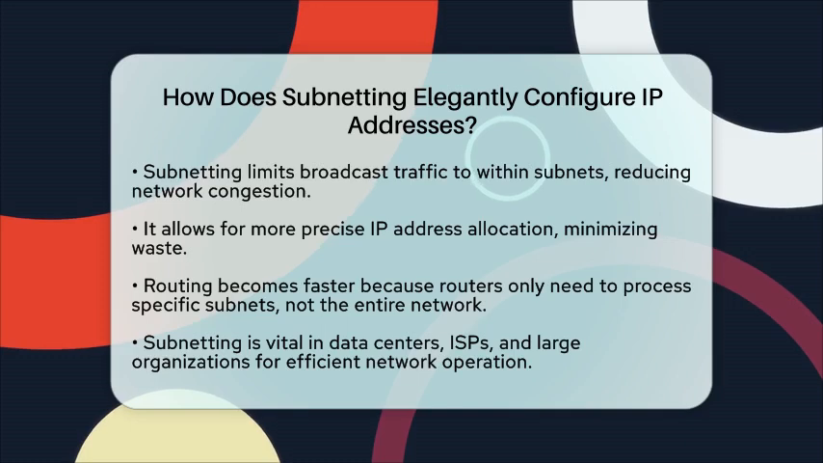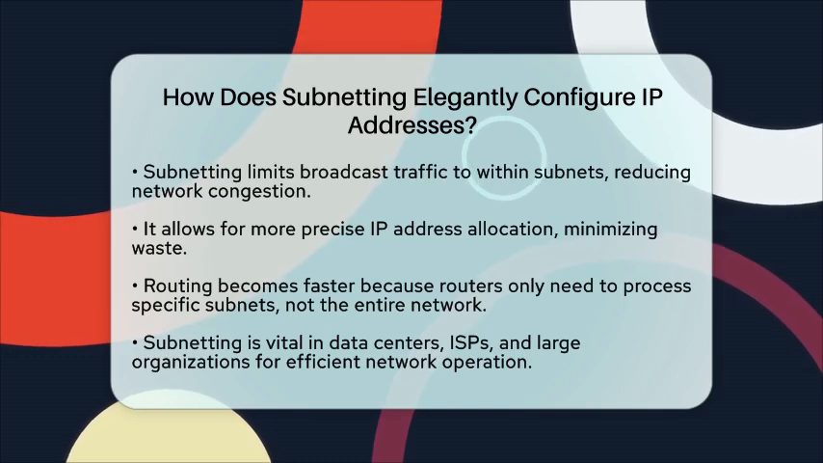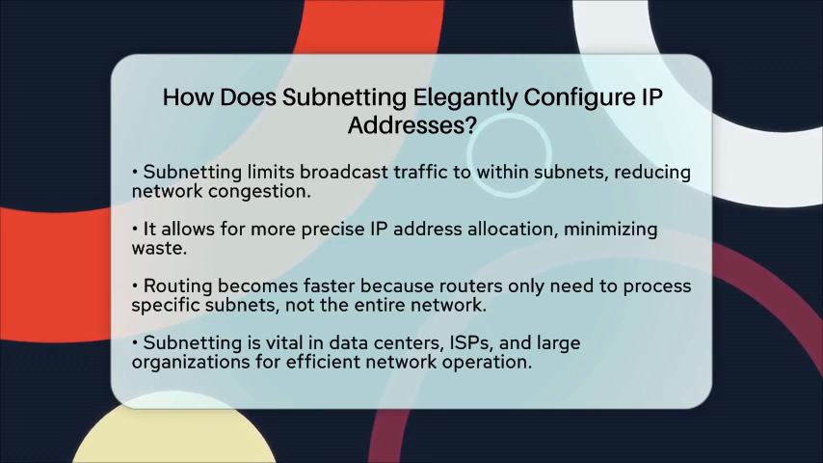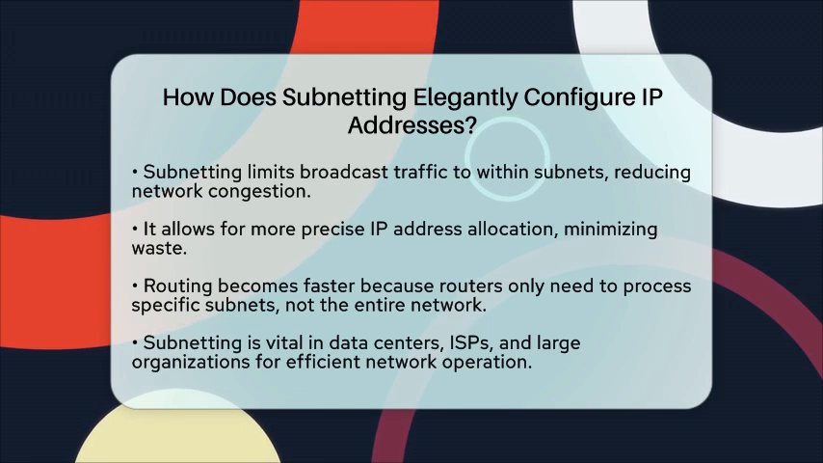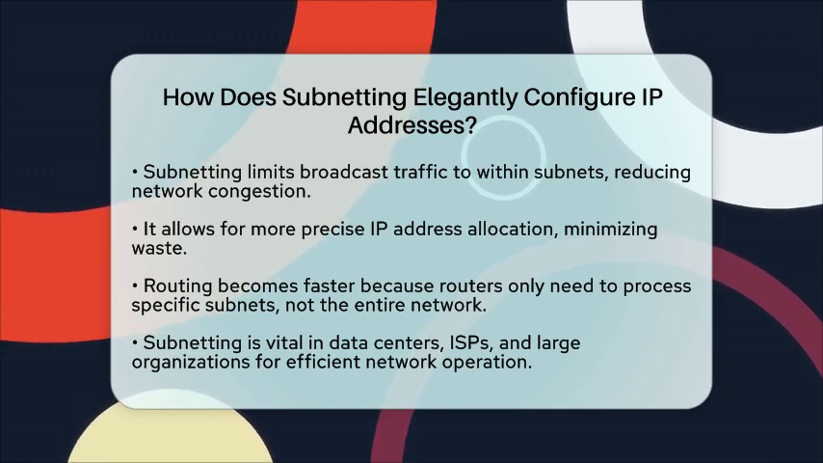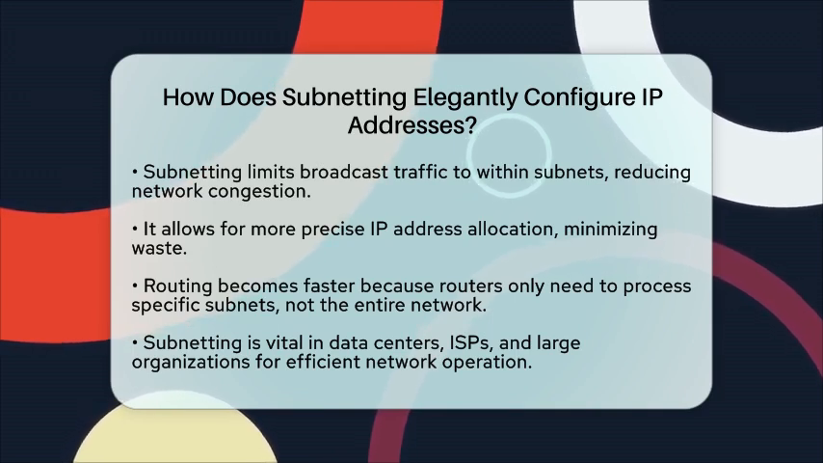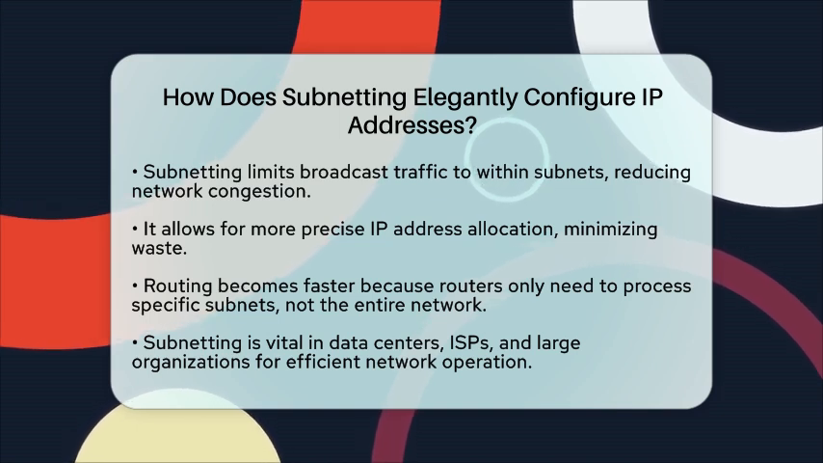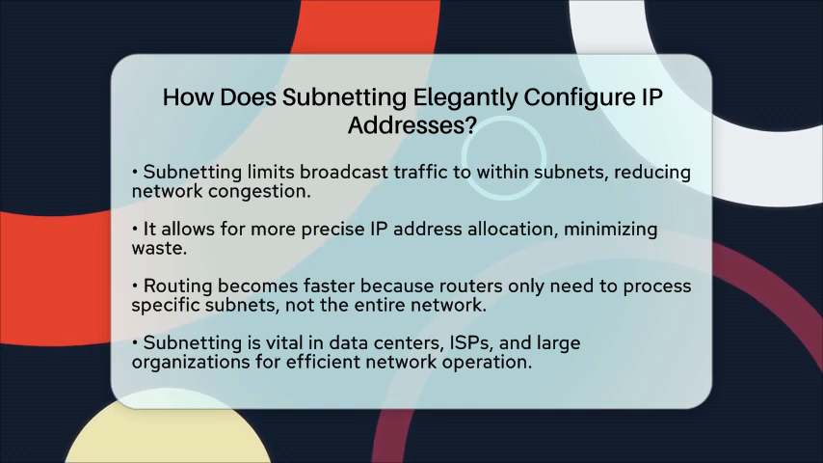Routing becomes faster because routers only need to look at the specific subnet, not the entire network. This speeds up data delivery and makes the whole system run smoother. In real-world settings like data centers, internet service providers, and large business networks, subnetting is essential. It keeps IP addresses organized, makes routing easier, and boosts security.